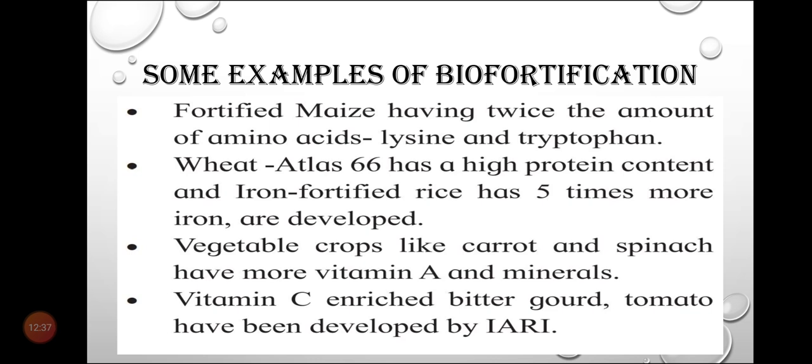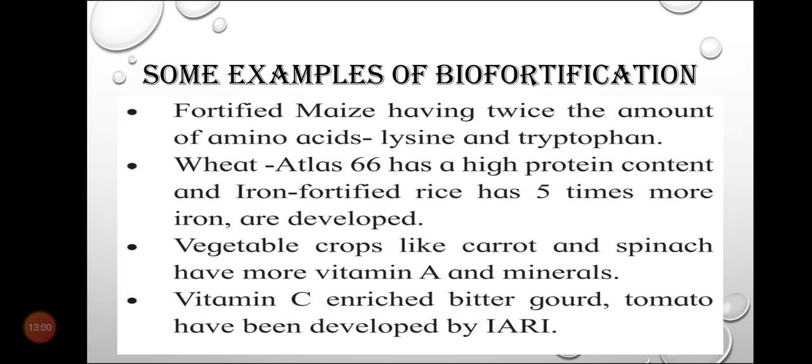Then vegetable crops like carrot and spinach with more vitamin A and minerals have been produced with the help of biofortification. Then vitamin C enriched bitter gourd and tomato have been developed by IARI, the Indian Agricultural Research Institute.